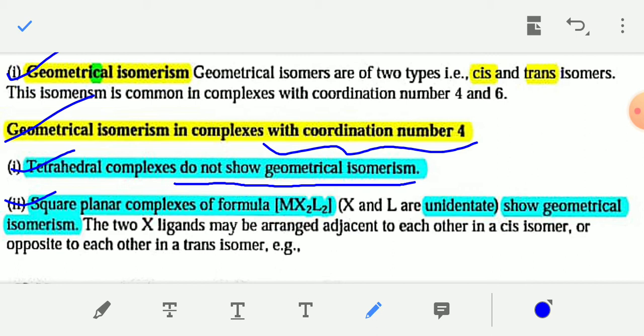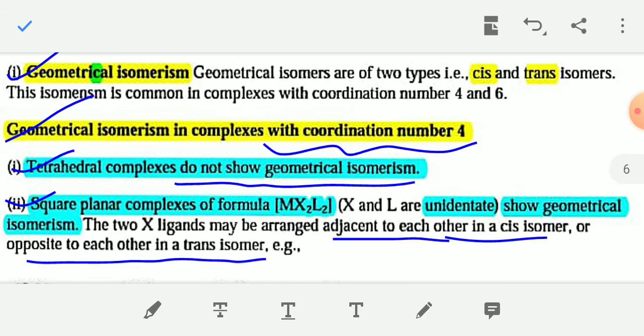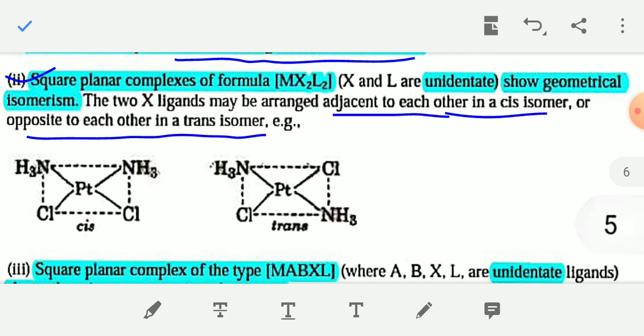The two X ligands may be arranged adjacent to each other. In the cis isomer, both X, the similar type of ligand, are arranged adjacent to each other, and if they are arranged opposite to each other, then it is known as the trans isomer. If both X ligands in a square planar complex of formula MX2L2 are placed on adjacent positions, then it is known as the cis isomer.